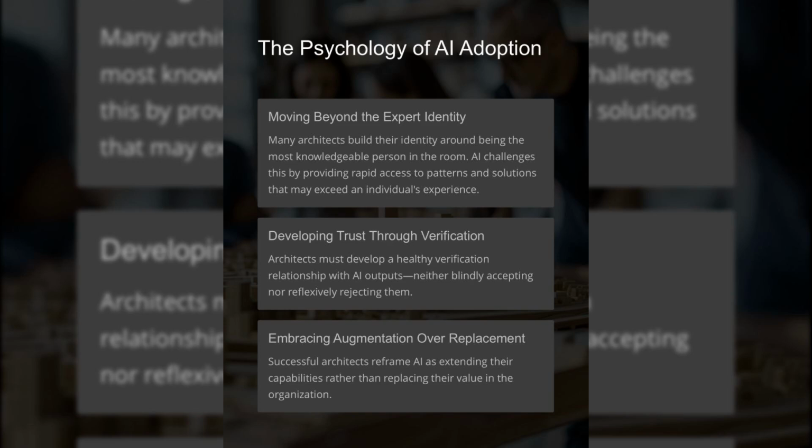Many architects build their identity around being the most knowledgeable person in the room. AI challenges this by providing rapid access to patterns and solutions that may exceed an individual's experience. Architects must develop a healthy verification relationship with AI outputs, neither blindly accepting nor reflexively rejecting them. Successful architects reframe AI as extending their capabilities rather than replacing their value in the organization.